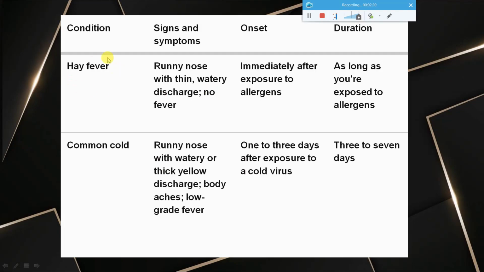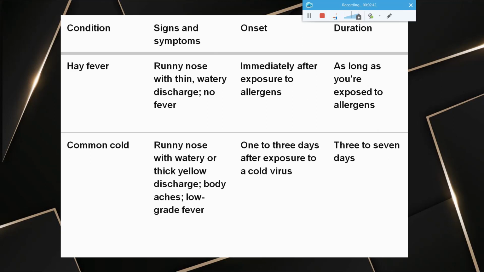When it comes to hay fever, the main signs and symptoms are runny nose with watery discharge. But in this case, there is no fever. When you compare that with common cold, here also the symptoms might be almost similar, but you will have a thick yellow discharge, not much watery, and you can have even body aches and you will have low grade fever too, in some cases.